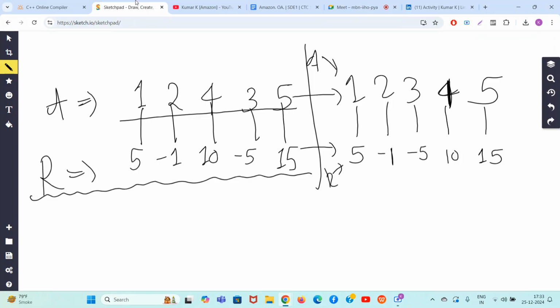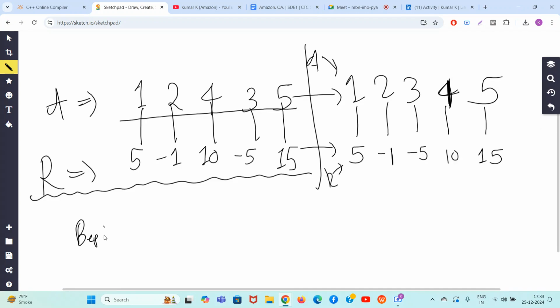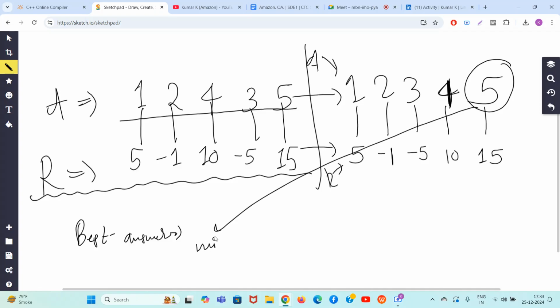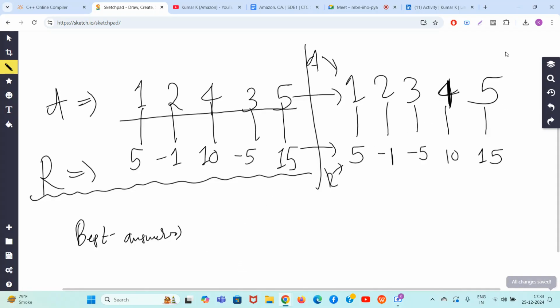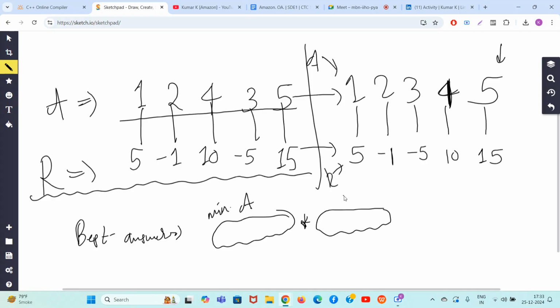Guys, you can fix the minimum element. What would be the best answer to your question if this last element was your minimum element? If minimum element was 5. In your equation, whatever subset you are trying to choose from array A, what if 5 was the minimum element? See, what you have to do? You have to take the minimum element from array A and multiply it with the sum of the elements from array R selected correspondingly. Ignore the sum. You can fix the minimum, right?